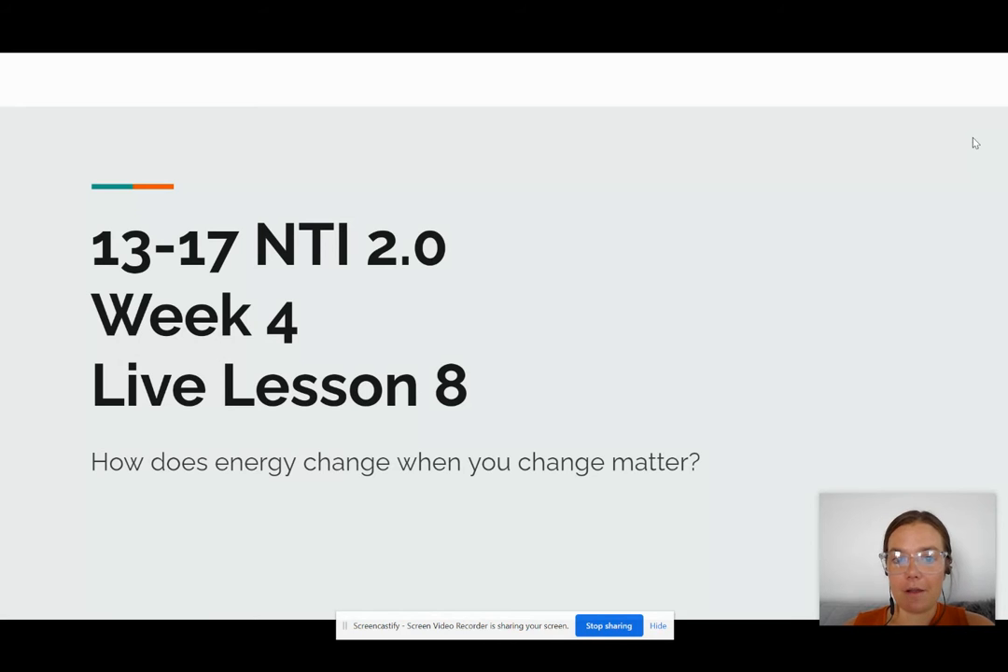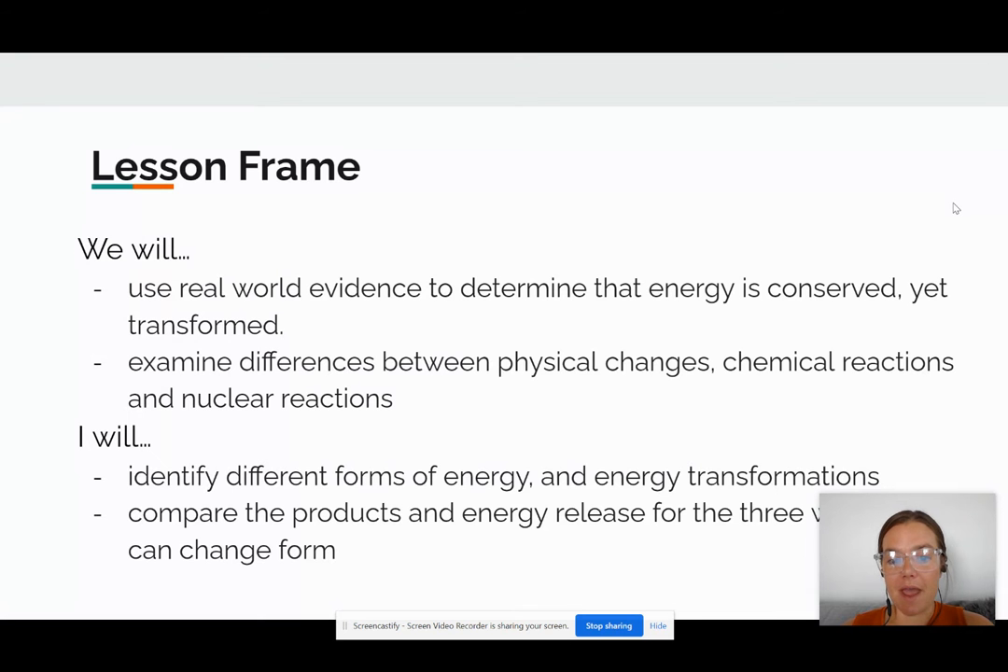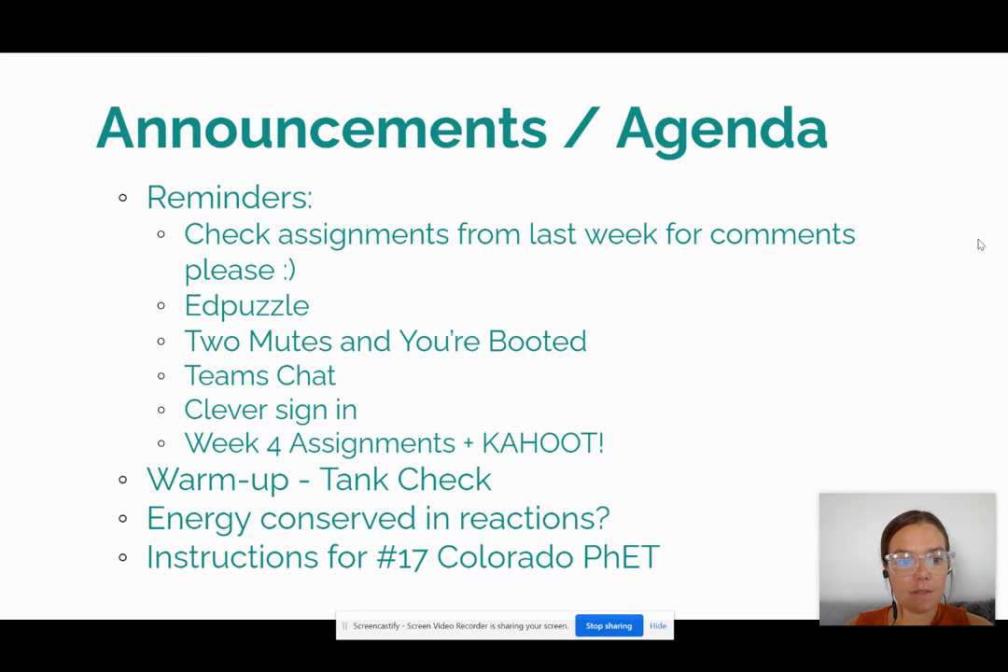Today, we're going to talk about how energy changes when you change matter. We're going to do this by thinking about how energy and matter change during physical changes, chemical reactions, and nuclear reactions. We're going to understand the law of conservation of energy as matter goes through these different processes. Some reminders as we begin.